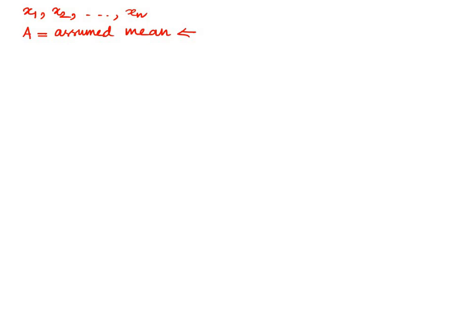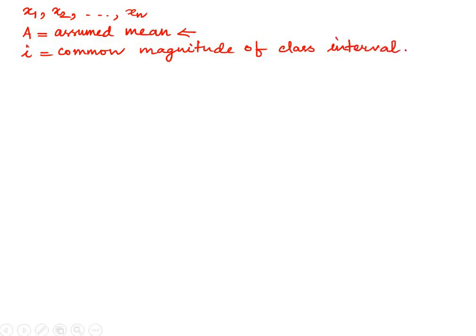So a is our assumed mean, which can be any value in between x1 and xn, or any other number. And say i is any common magnitude of class interval.